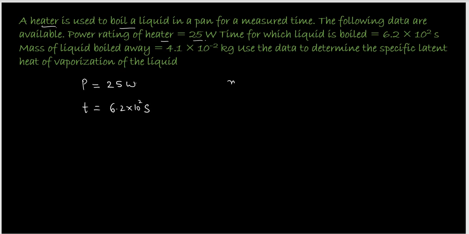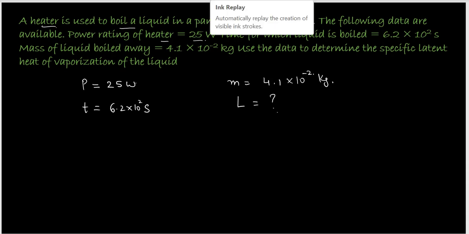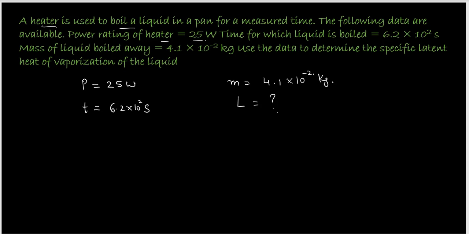The mass of the liquid that boils away is 4.1 times 10 to the power negative 2 kg. Okay, but to find this out, they want us to find the latent heat of vaporization. So here we first need to understand what is the formula for the specific latent heat.